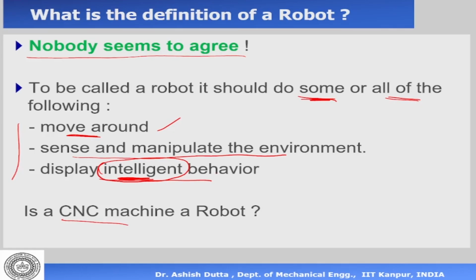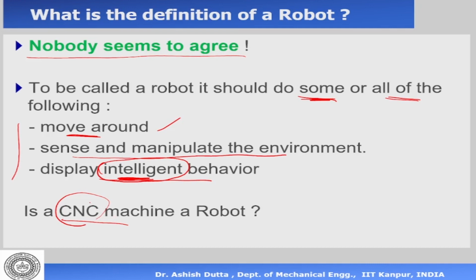Well, if you just think about it a little bit, we know that a CNC machine does not move around. It does not sense and manipulate the environment, and it does not display intelligent behavior. And hence, a CNC machine is a machine tool. It's not a robot.